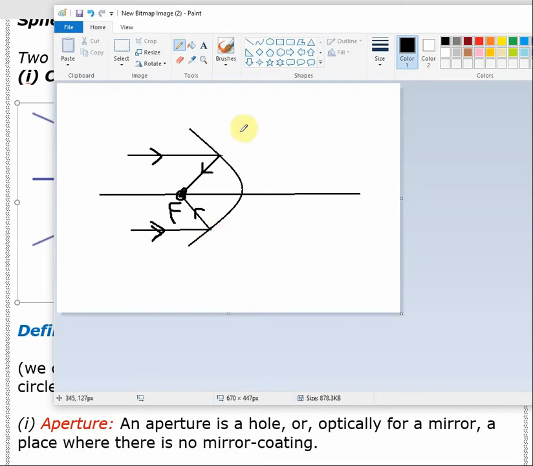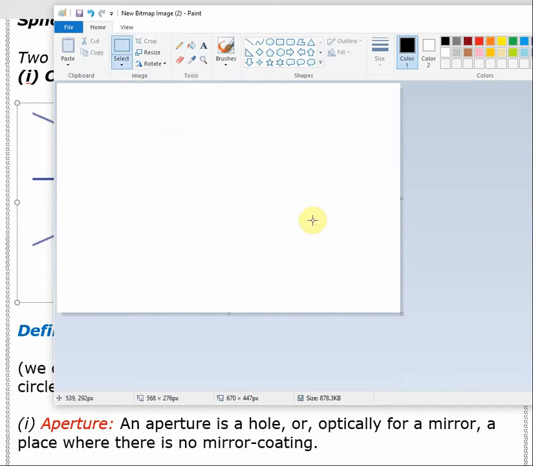So, you understood: for concave mirror, when two or more rays parallel to the principal axis fall onto the mirror and reflect, after the reflection, if they meet at a point on the principal axis, then that point is called focus for that mirror. Now, for convex, let me show you how the convex works.